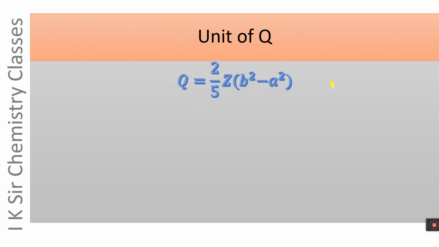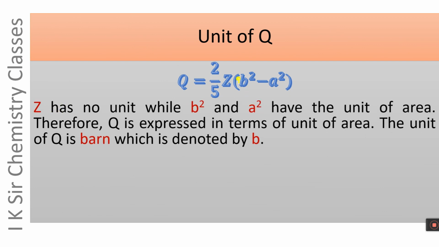Q is given by this formula. Z has no unit, while A and B are radii, and hence B square and A square have the unit of area. Since Z has no unit, the unit of Q will be that of area.